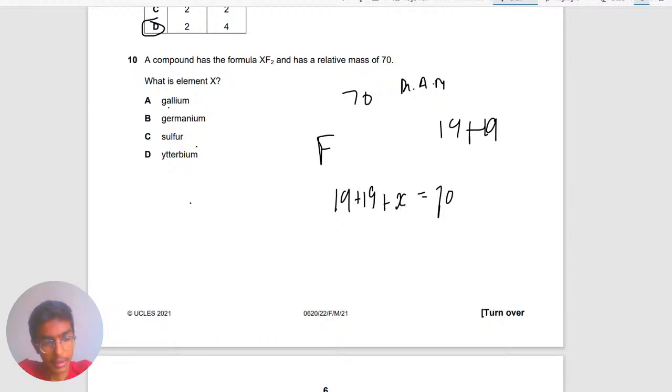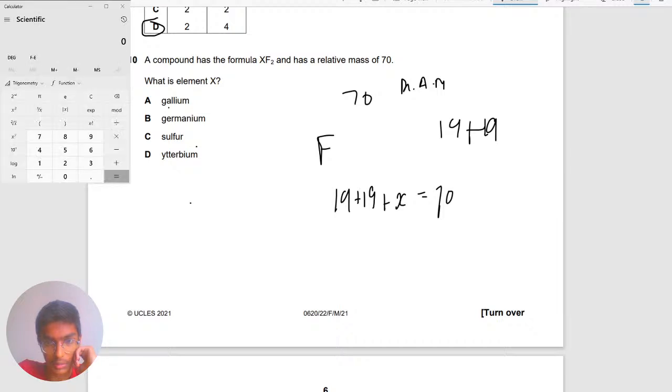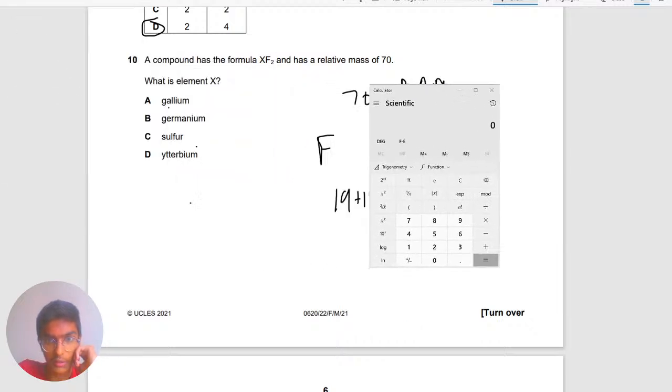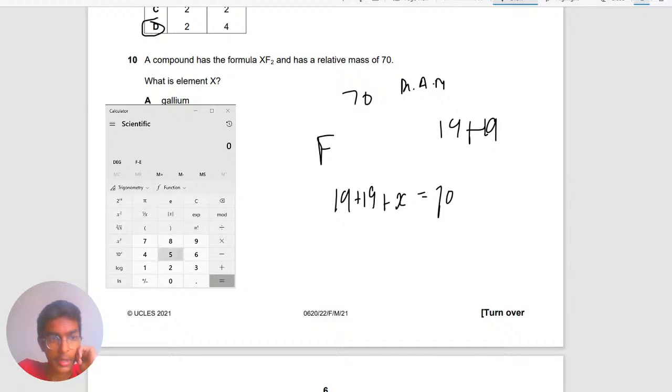Now I'm going to open my calculator, so you also understand what I'm doing with the calculator, because sometimes people don't even understand how to use the calculator. Okay, so I will add the calculator. Right there, I've added my calculator. So what we are going to do here is 19 plus 19 first, which should give us 38. And then I do 70 minus 38, which is 32.